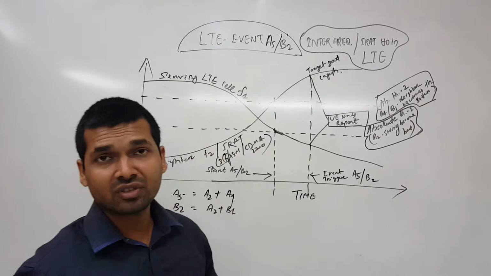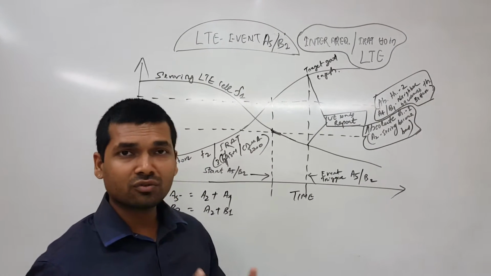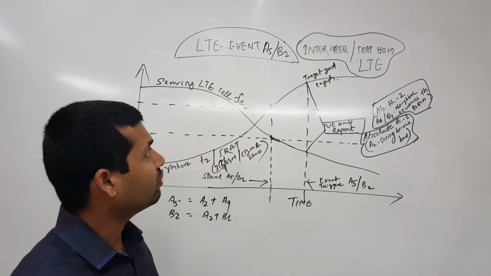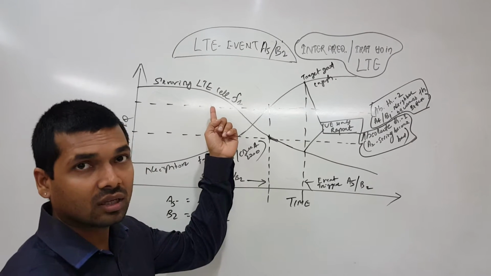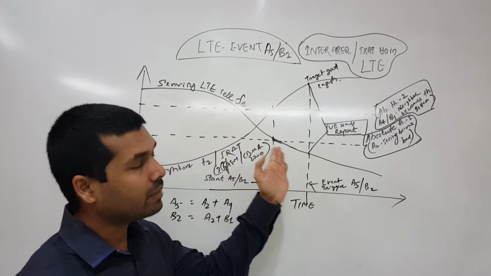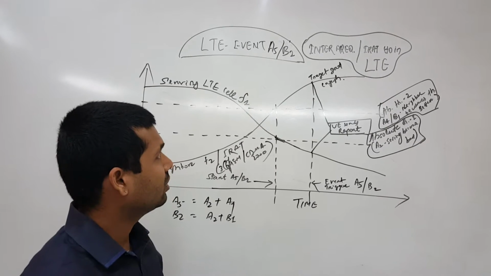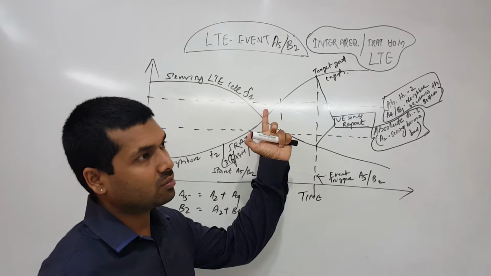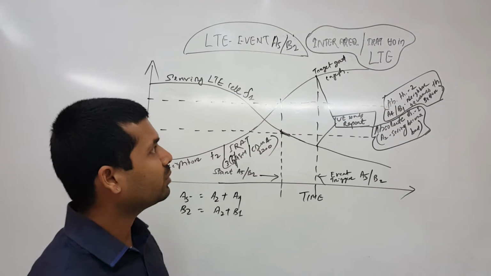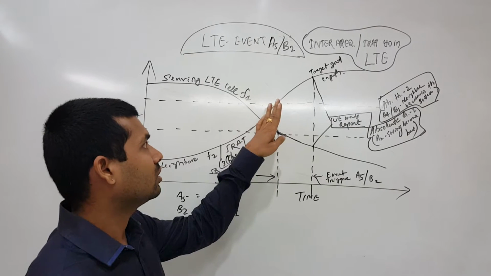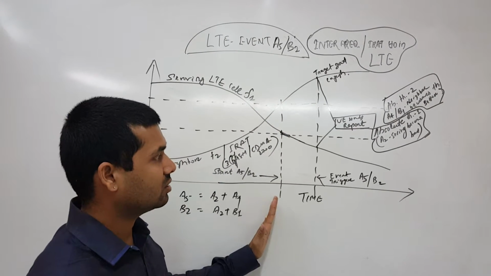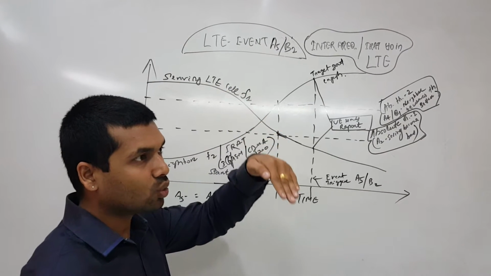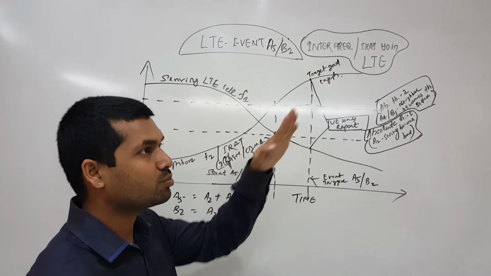A5, most significantly I would say, is a combination of two periodic events: A2 and A4. A2 is when your serving cell, the LTE cell, is experiencing bad coverage, and A4 means when your neighbor is better than a certain threshold. So when both conditions are met, the A5 timer starts. That means your serving cell is becoming worse and your neighbor cell is becoming better.